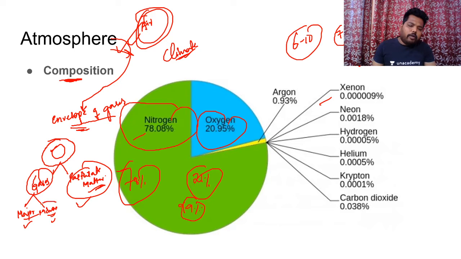So if you want to calculate about the rest, the minor gases include argon, xenon, neon, hydrogen, helium, krypton and carbon dioxide. So the rest of the 1% of the gases which are present include argon, xenon, neon, hydrogen, helium. No need to remember about these percentages.